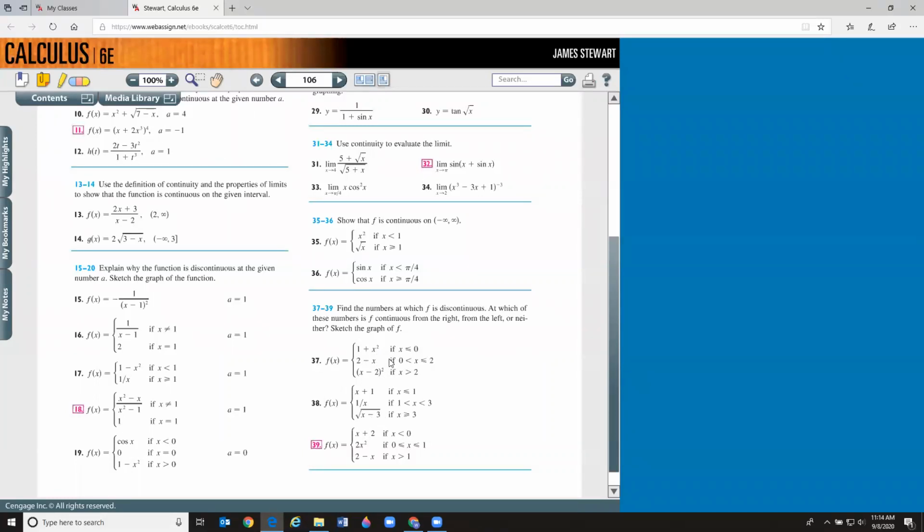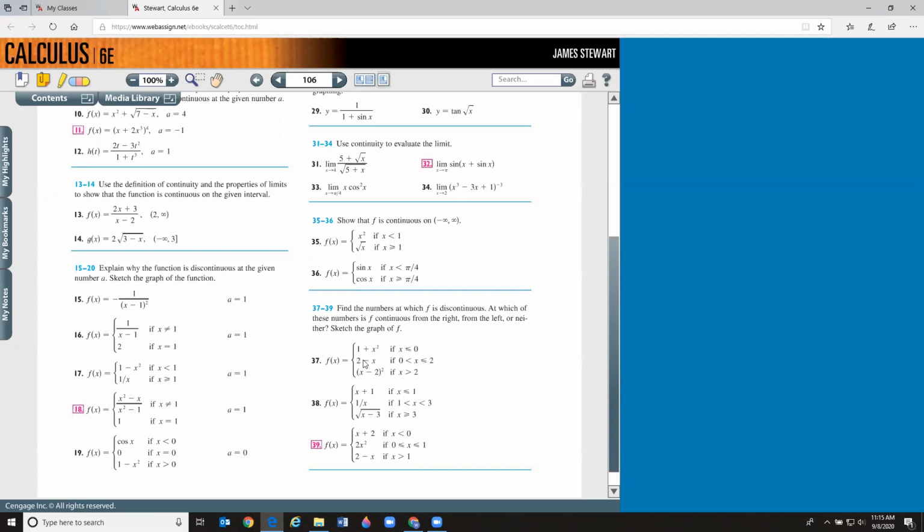For example, number 37, if you plug in a 0, you get a 1, right here in this first part of the definition. You plug in a 0 here and you get a 2. So this function's coming in from the left side of 0, approaching a 1. Coming in from the right side of 0, approaching a 2. So you've got a discontinuity at 0.